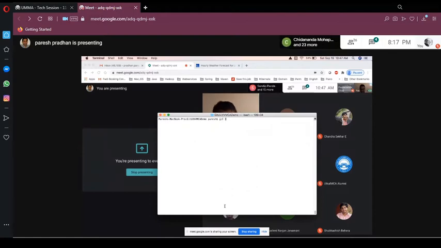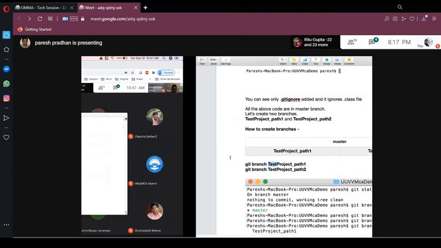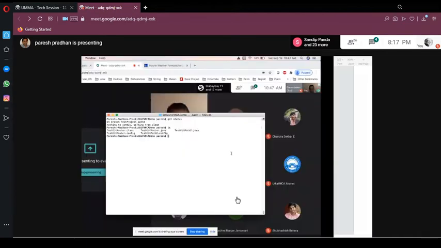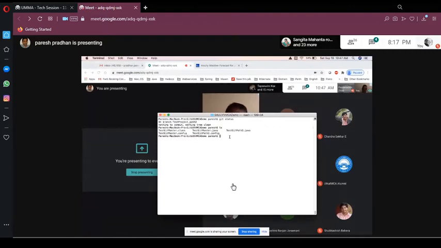Now let me do a git status here. What you can see is it's clean, but if I do an ls, what files do I have here? I have test part 2 and a part 2 config, the java and config files are there in part 2, but the part 1 files are not here. So what we did: we have a master branch. Team 1 created two files, part 1 test1.java and one config file, and team 2 also did two files, but they are not available to each other.